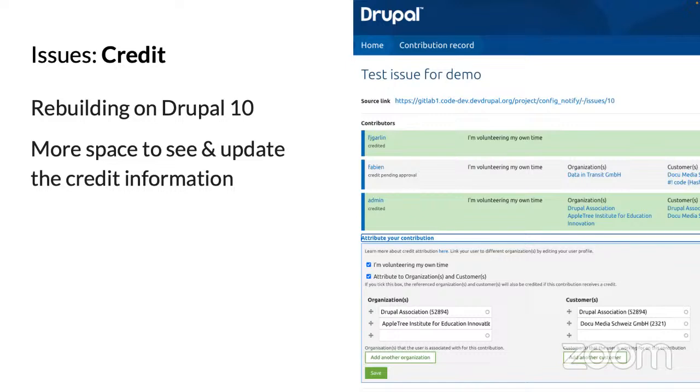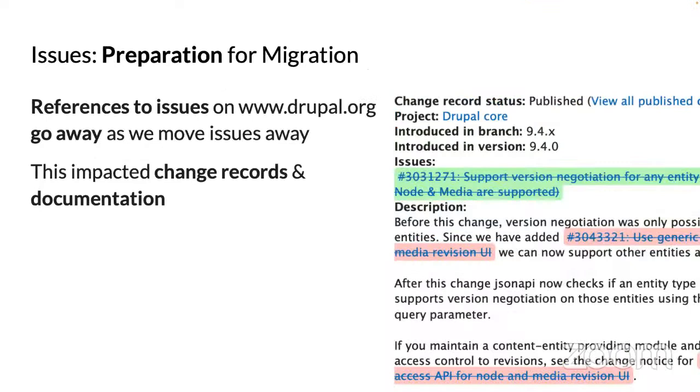But yeah, it will be some amount of a UI on a separate site to remember to do. There's also stuff throughout Drupal.org that depends on issues, such as the change records.